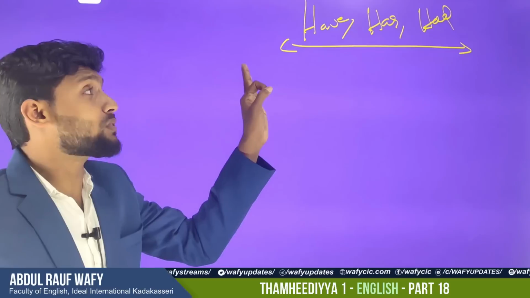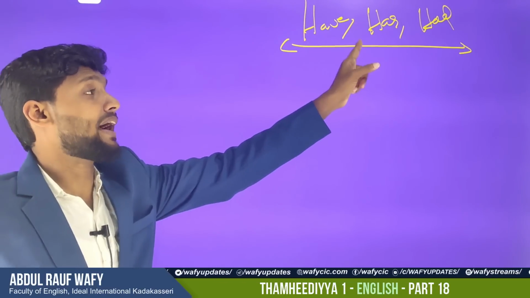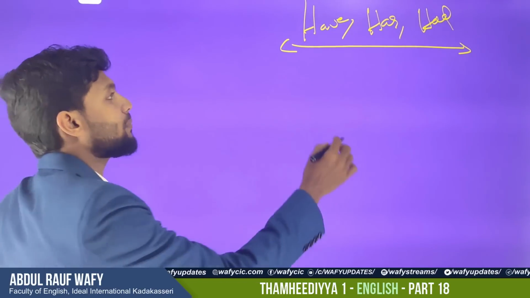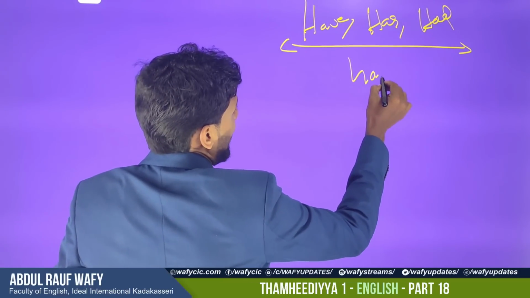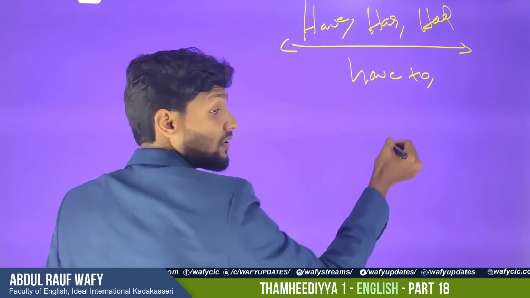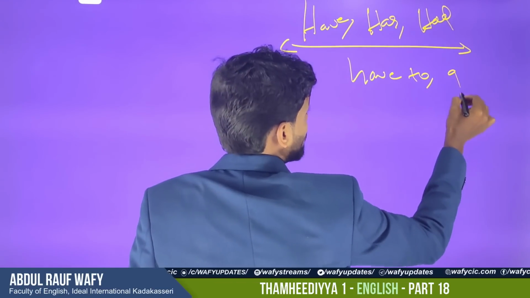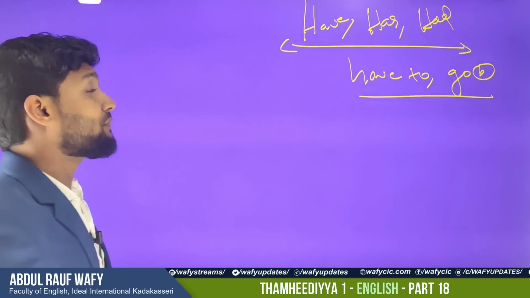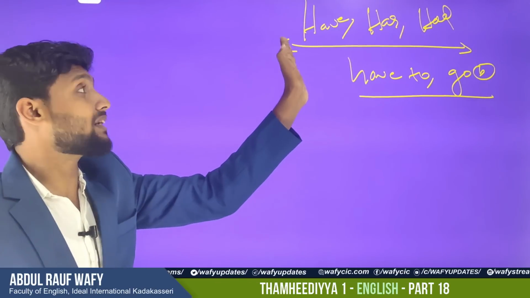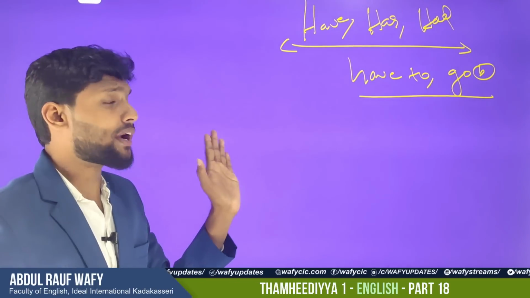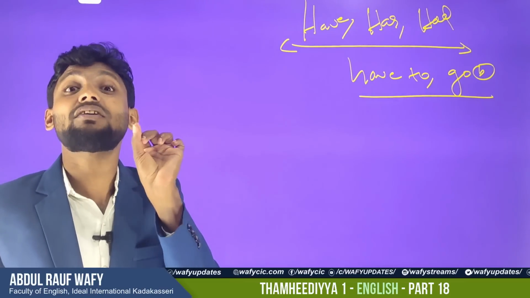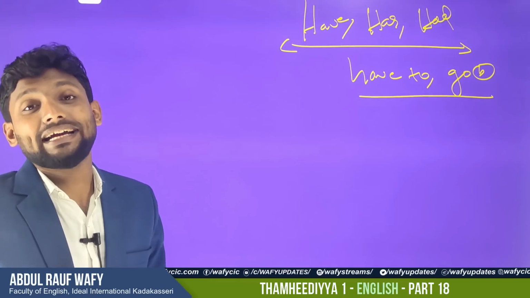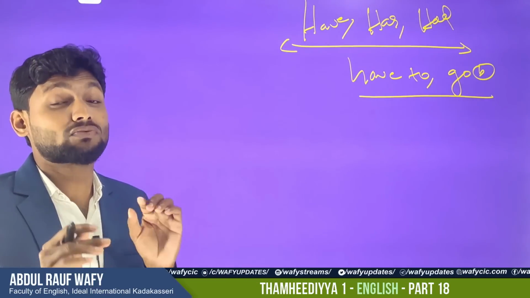When you want to use a verb after have, has, had, it should be the third form of the verb. I am not talking about "have to." After "have to" you can use the base form, like "I have to go." But without "to," if you are using the word have, has, had, you can use only the third form of the verb. So my dear students, from your 10th standard, you may have heard there are 3 forms